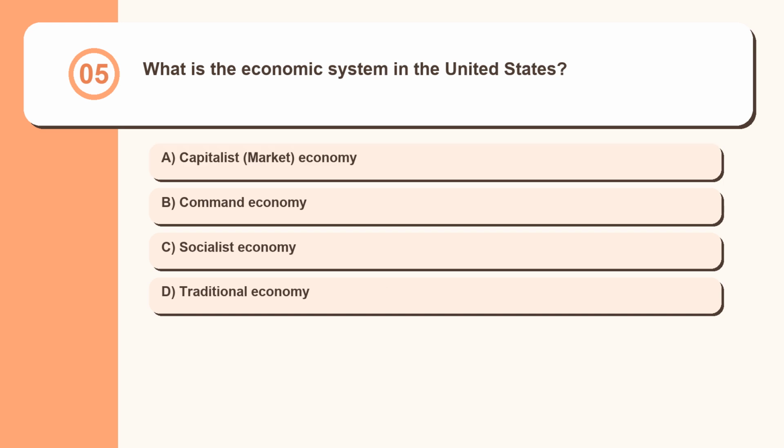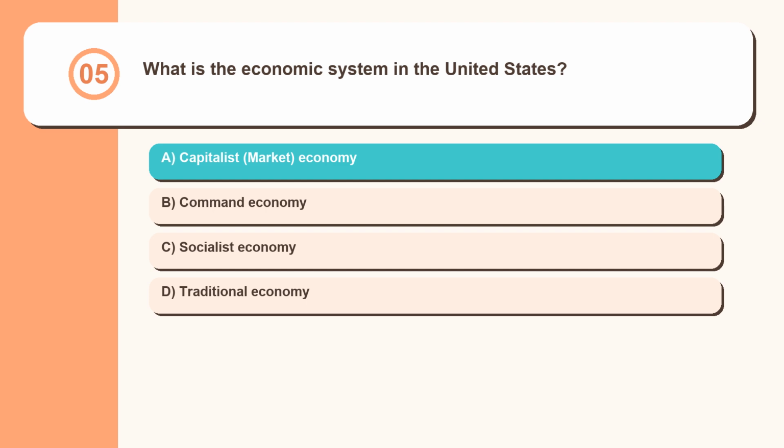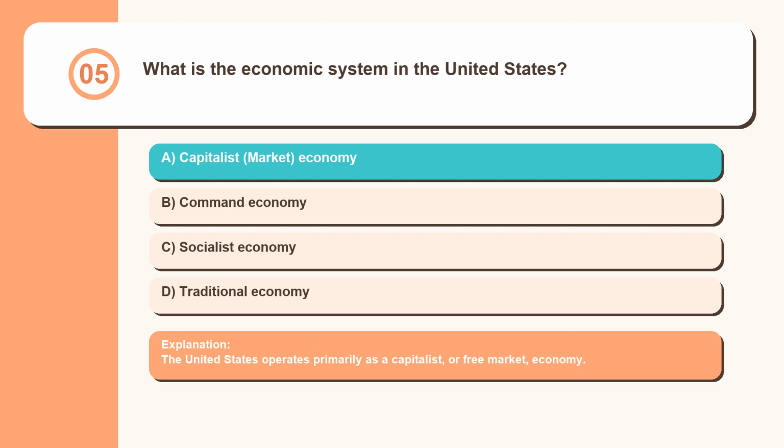Question 5. What is the economic system in the United States? Capitalist market economy, command economy, socialist economy, traditional economy. The United States operates primarily as a capitalist, or free market, economy.